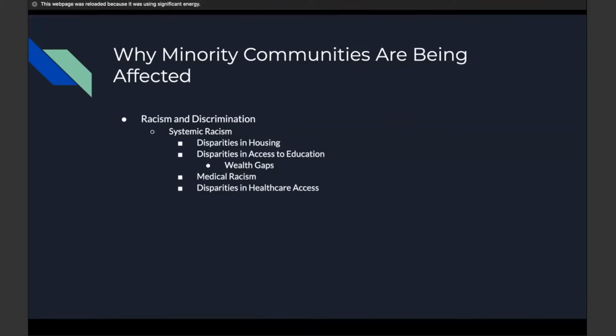Relating to COVID-19, the following disparities are being noticed as explanations for the overall disparities in the rates of death. First, disparities in housing. Redlining is defined as the unethical practice that puts services, financial and otherwise, out of reach for residents of certain areas based on race or ethnicities.